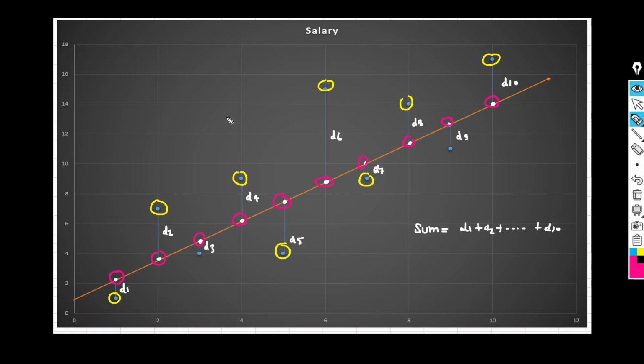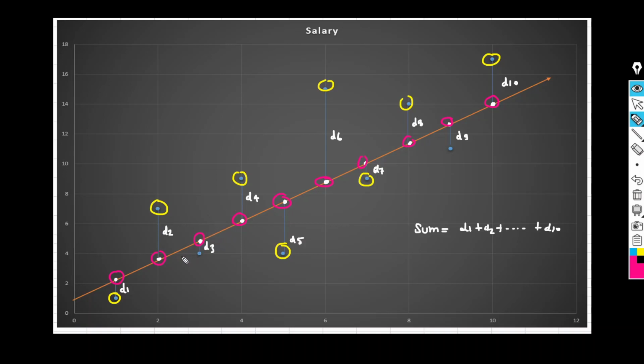Now as I discussed, we have to draw a perfect fit line. We have to select that particular linear line. By using that we can generalize our model, or get a good prediction model. So how can we select that particular linear line?